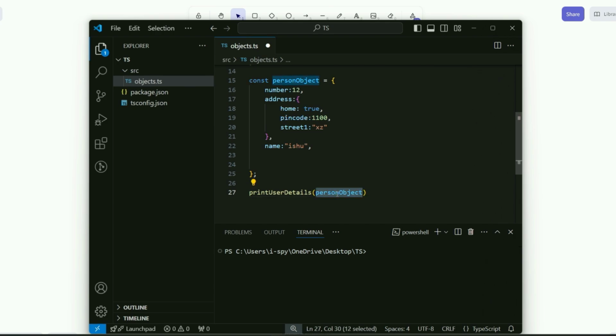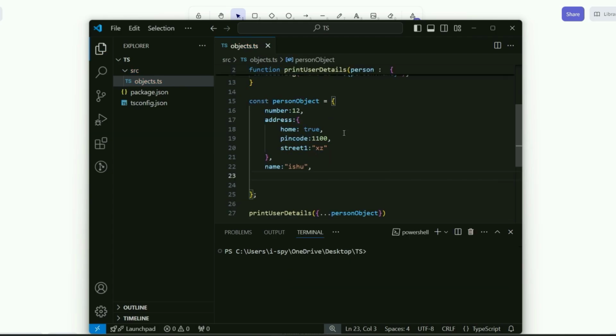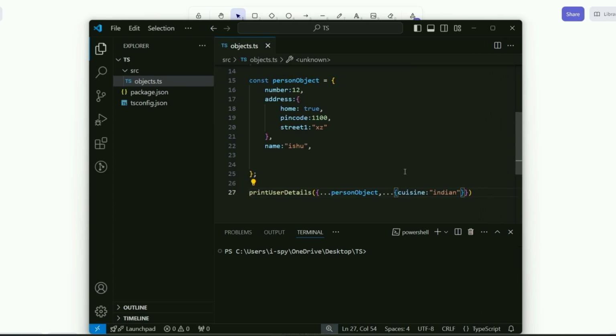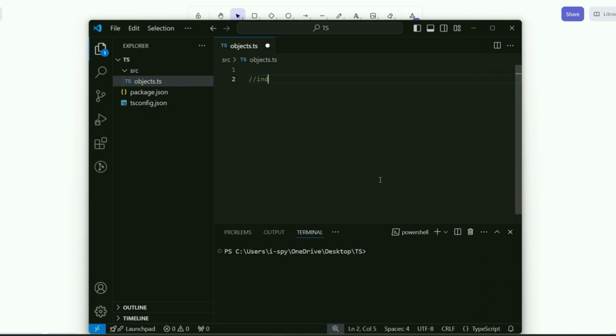And same with the spread operator as well. If you do something like this, you have all the properties of the person object, and if you try to add a new property there using spread, maybe cuisine, it is again absolutely fine. It is not complaining. You're passing some extra fields, okay for TypeScript. There is a setting if you want to turn it off. I'm going to mention it in the description. But by default, it's going to accept extra values to an object if you're passing it using a variable. But if you're directly passing it as an argument to the function, it's going to complain. Okay, so let's understand one more important thing in objects that is called index signature.